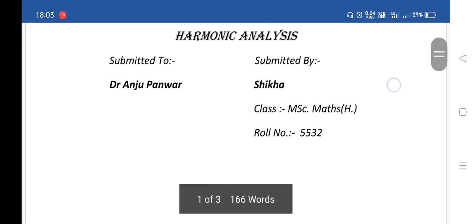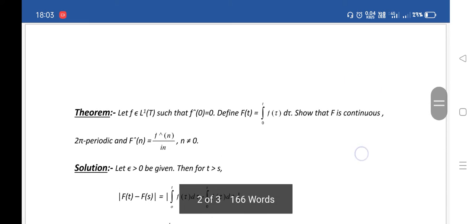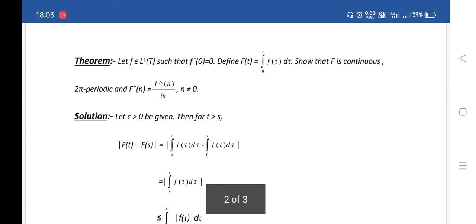So, let's start with this theorem. Let f belong to L1(T) such that f hat(0) is equal to 0. Define F(t) equal to the integral from 0 to t of f(tau) d tau. Show that F is continuous, 2 pi periodic, and F hat(n) is equal to f hat(n) divided by i n, for n not equal to 0. So in this theorem we will show that F is continuous, 2 pi periodic, and F hat(n) is equal to f hat(n) divided by i n.